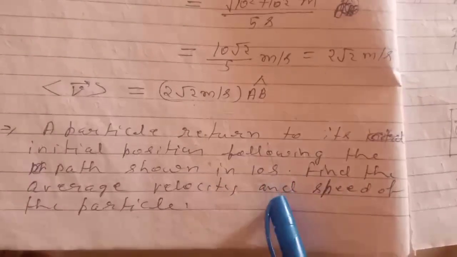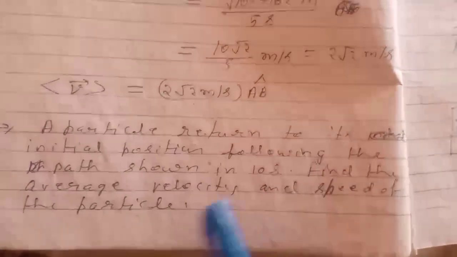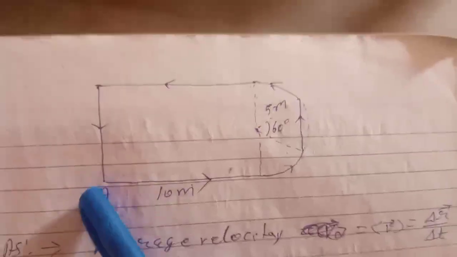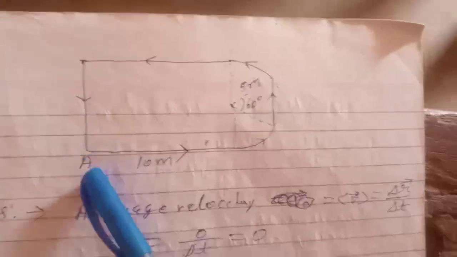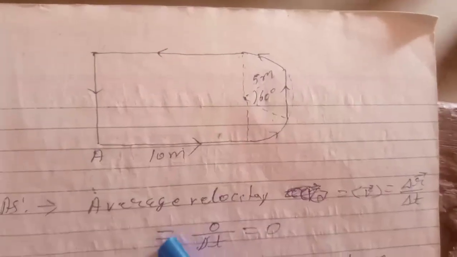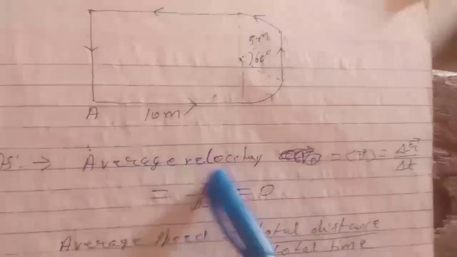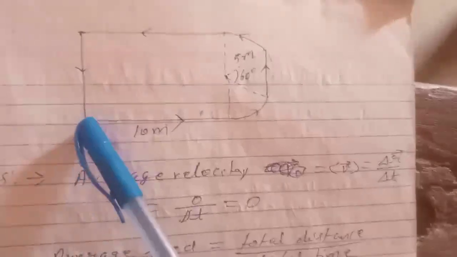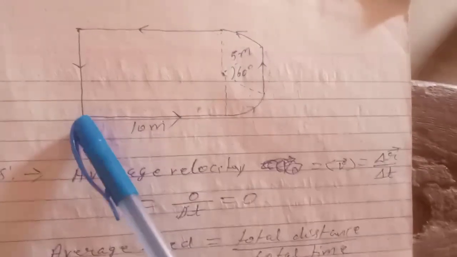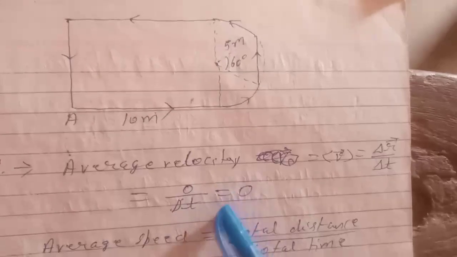A particle returns to its initial position following the path shown in 10 seconds. Find the average velocity and the speed of the particle. Here it is shown that the particle, following this path as shown by the arrow, returns to its original position A. Then we have to find the average velocity and average speed. Average velocity is delta r by delta t, and because it returns to the same position, the displacement vector will be 0, so 0 by delta t equals 0.